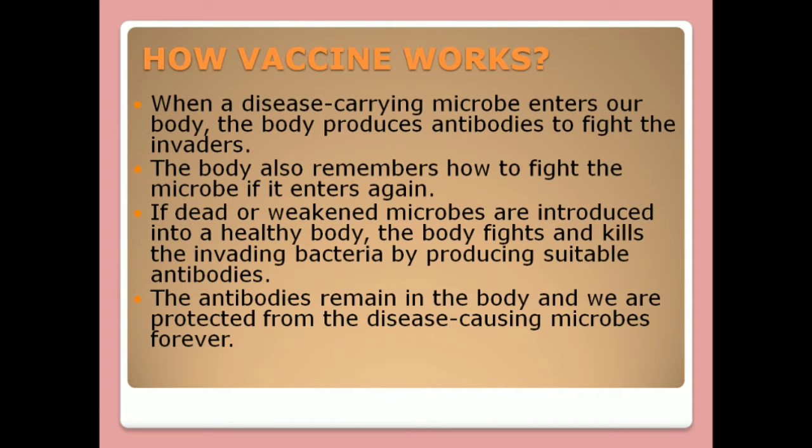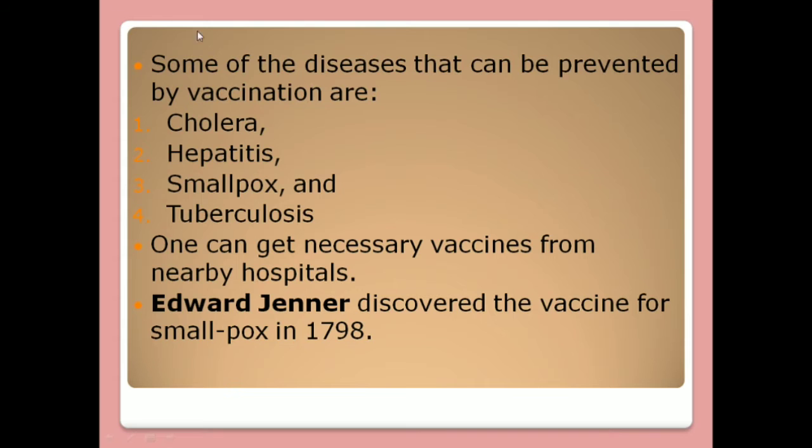Let's see various vaccinations for various diseases. First is cholera, which is prevented by vaccination, then hepatitis, then smallpox and tuberculosis. These are the diseases prevented by the use of vaccination. One can get the necessary vaccine from a nearby hospital. We all know that vaccination is easily available at a nearby hospital.